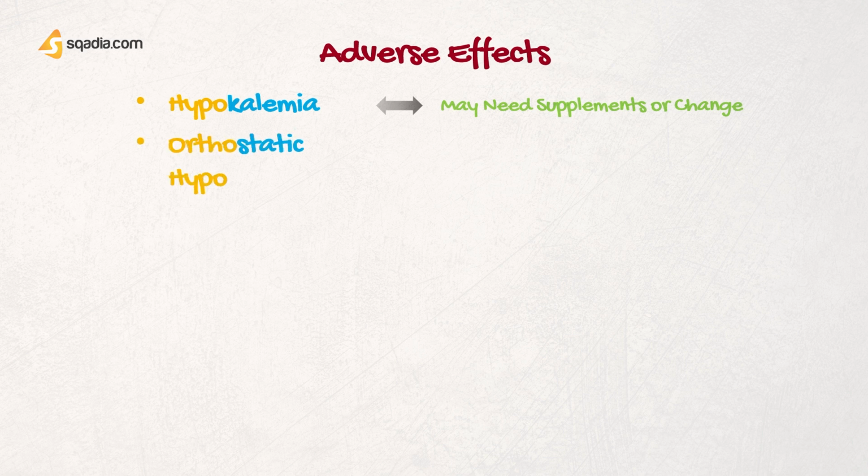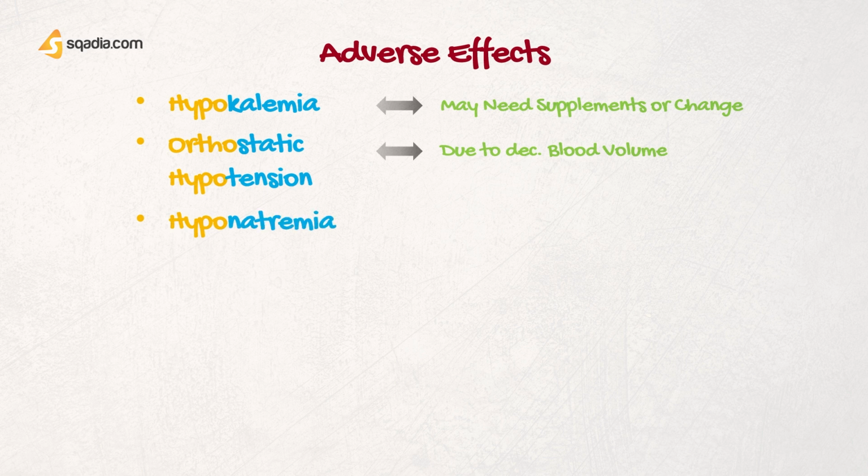Then as we have seen that they reduce the blood volume, so they will cause orthostatic hypotension, which is postural drop in blood pressure, and that can lead to lightheadedness and other such symptoms. Then as the volume depletion is occurring, it will cause increased ADH release, and this will lead to dilutional hyponatremia. So potassium is going to decrease, sodium is going to decrease, the blood pressure is going to decrease, and rest of the things, they are going to be increased.